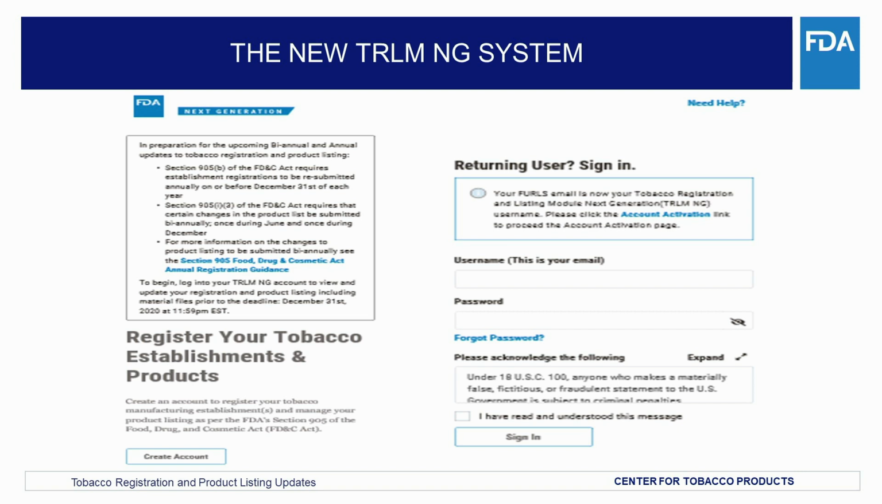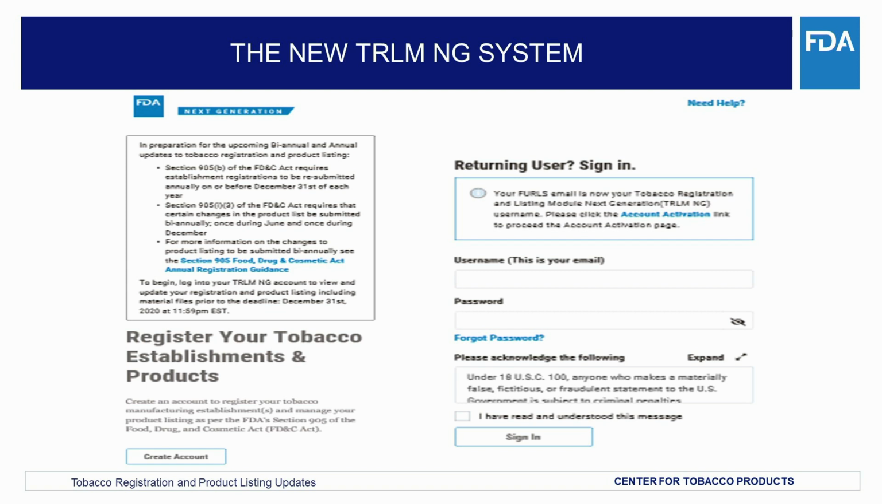Next, we will review the Tobacco Registration and Product Listing Module Next Generation, also referred to as TRLM-NG. The Center for Tobacco Products, or CTP, introduced TRLM-NG in August 2020. TRLM-NG replaced the FDA Unified Registration Listing System Tobacco Registration and Product Listing Module, or FURLS-TRLM.